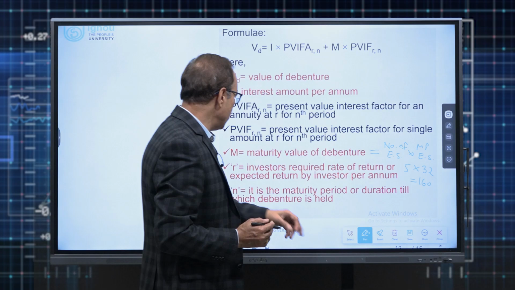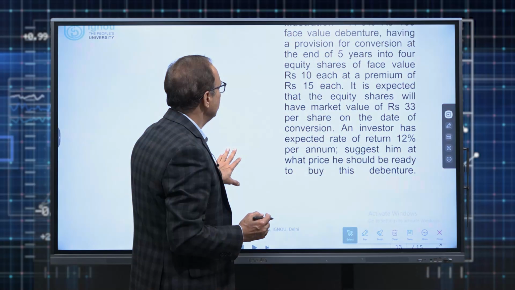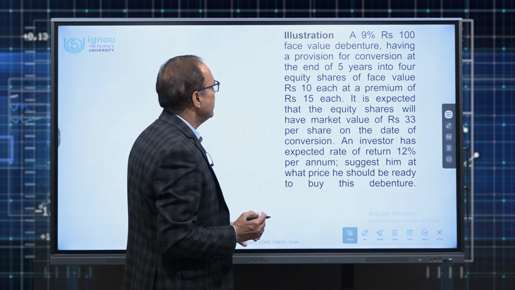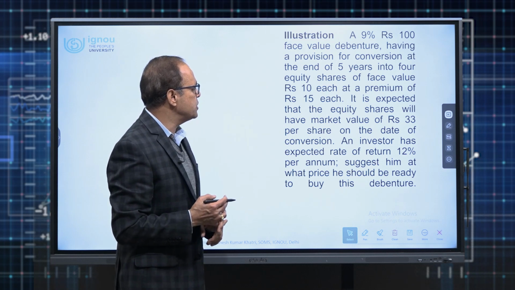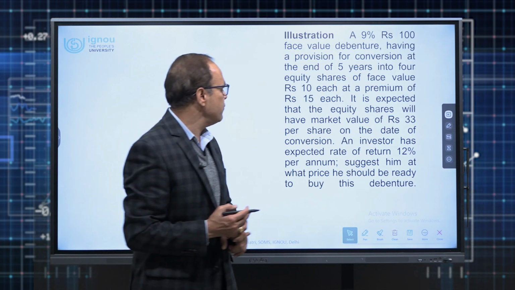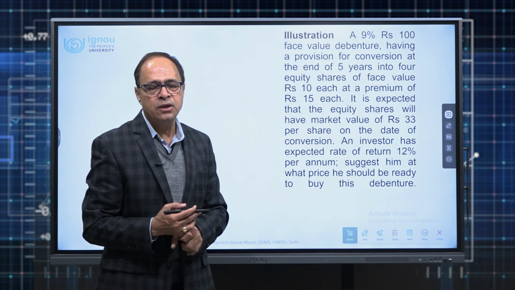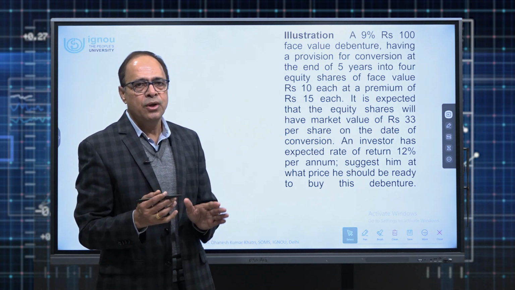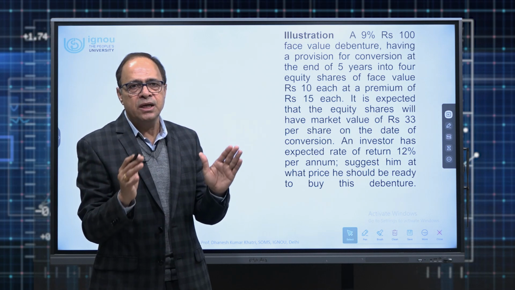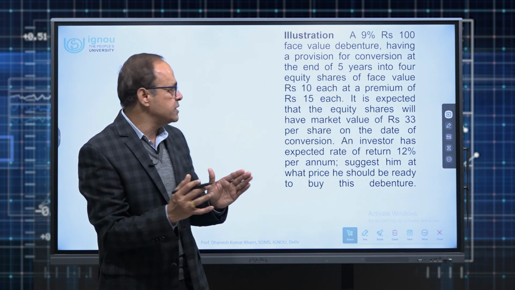So let us practice one numerical on that. Here we have an example. 9% rupees face value 100 debentures having a provision for conversion at the end of 5 years into 4 equity shares of face value 10 each at a premium of 10 each. Remind you, on the date of conversion, nothing extra is to be paid by the debenture holders.